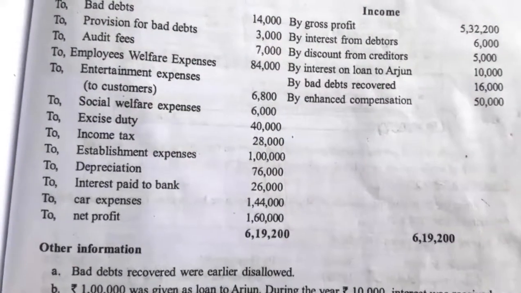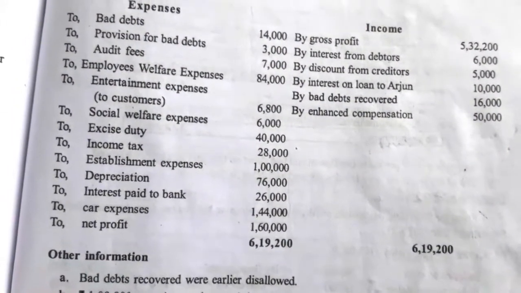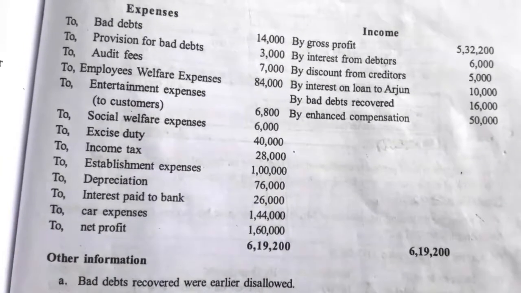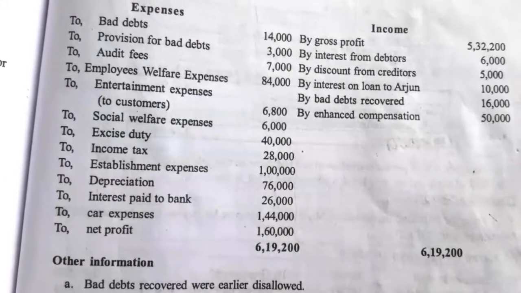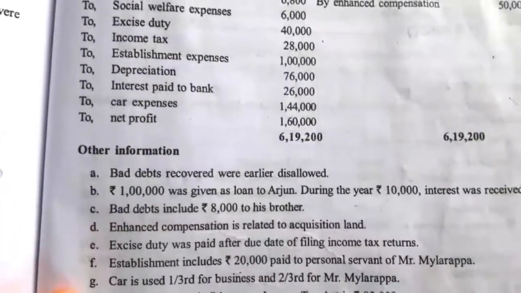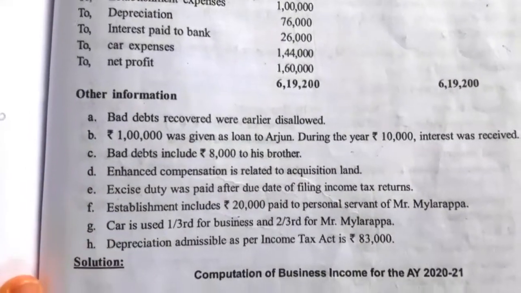Credit side: interest from debtors rupees 6,000, discount from creditors rupees 5,000, interest on loan to Arjun rupees 10,000, bad debt recovered rupees 16,000, enhanced compensation rupees 50,000. So the net profit is rupees 1,60,000.